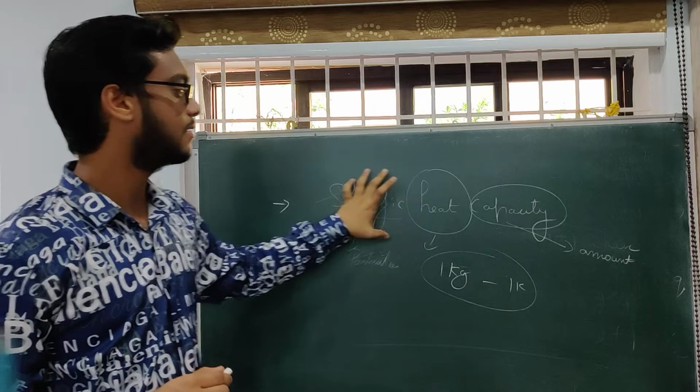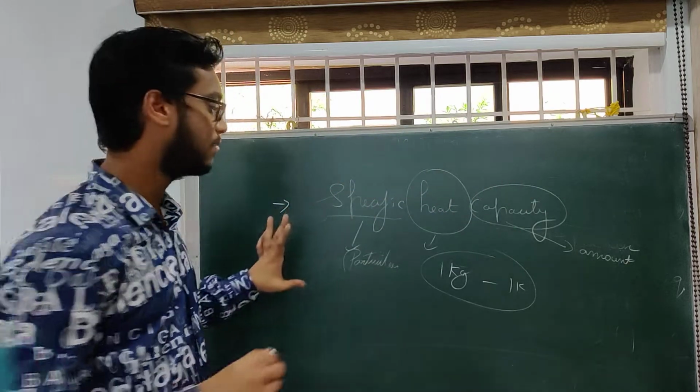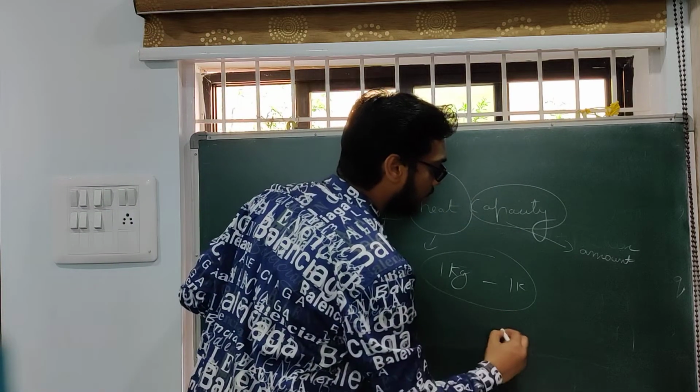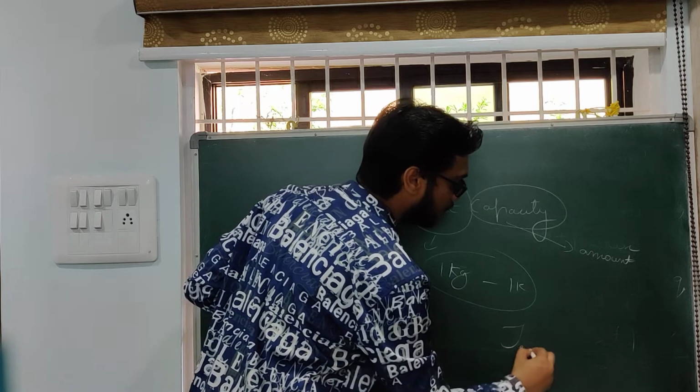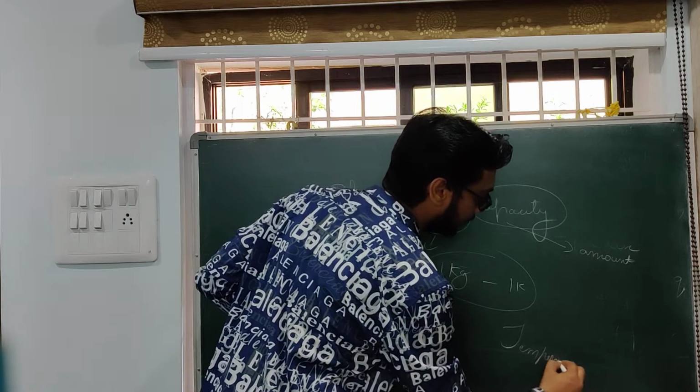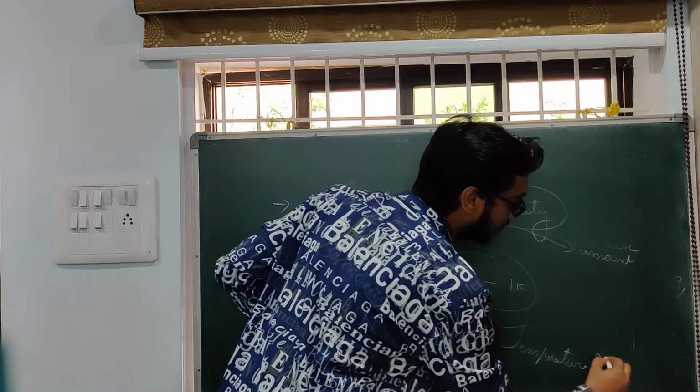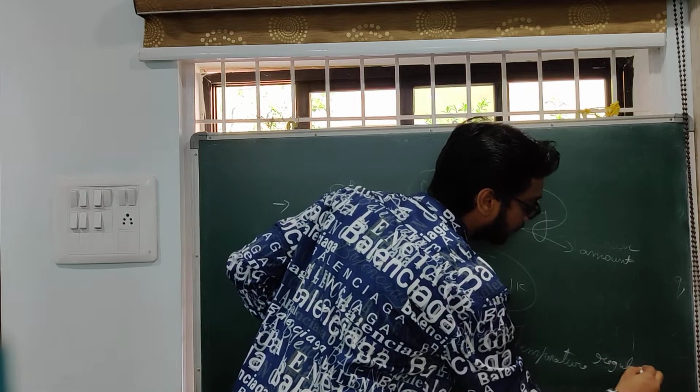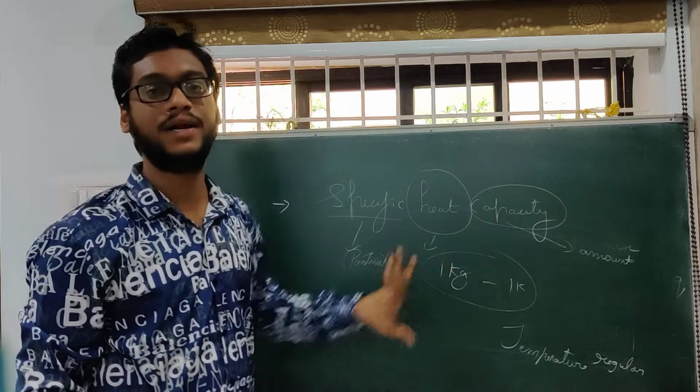This entire thing is also called a temperature regulator.